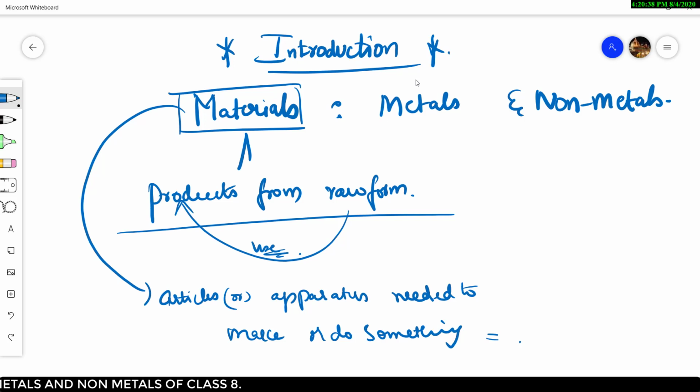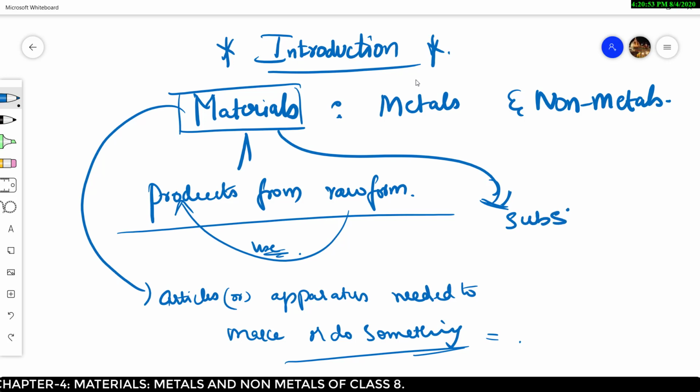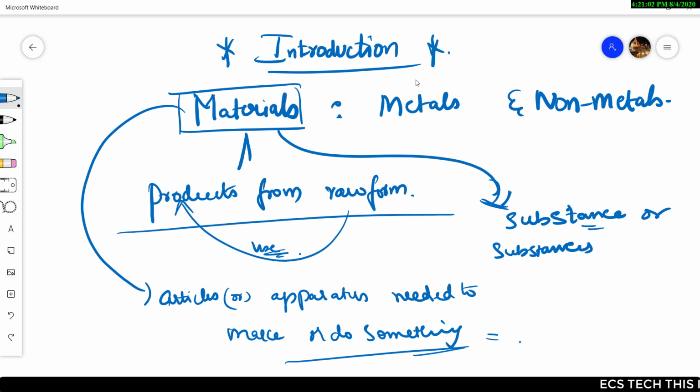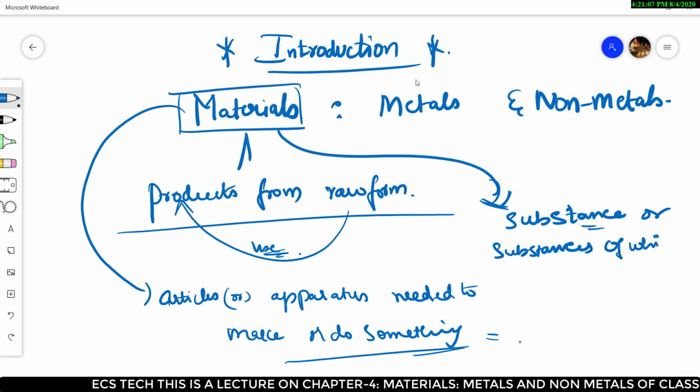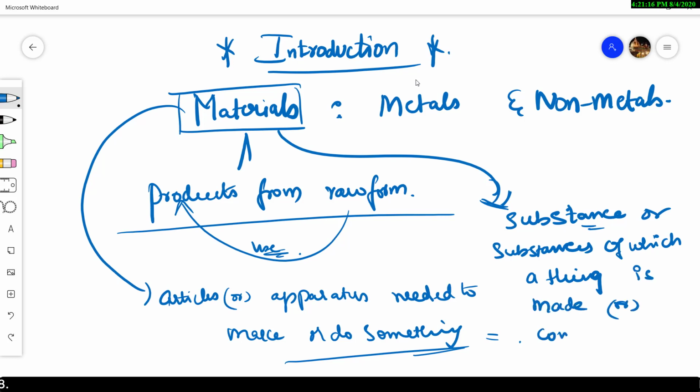You can also define a material in this form, which is a more accurate way of defining it: a single substance or a combination of two or more substances of which a thing is made or composed. We say that it is a material.